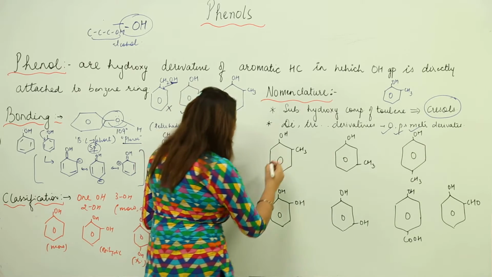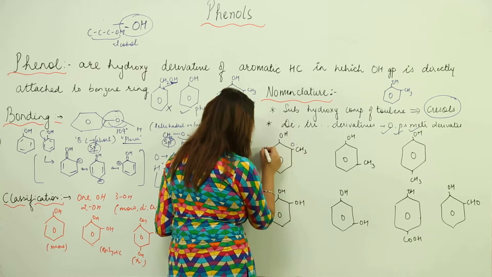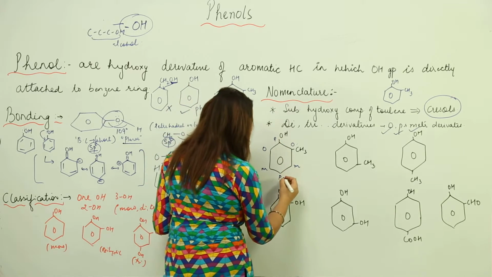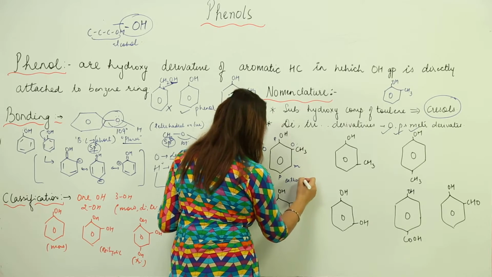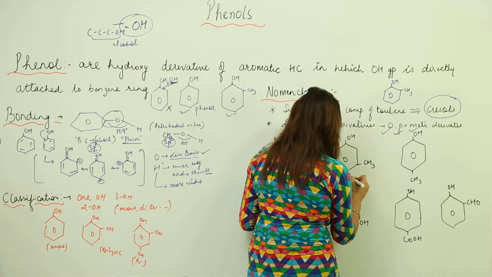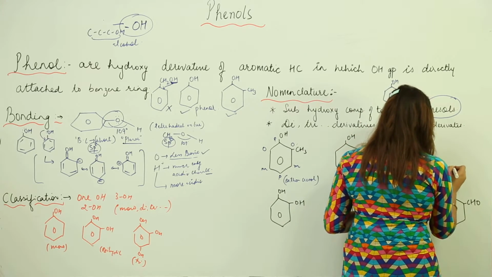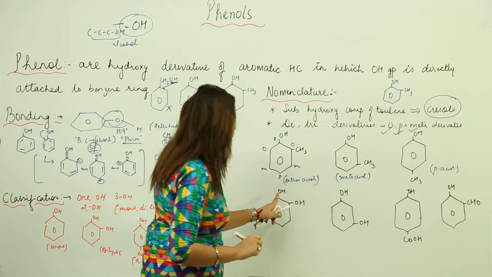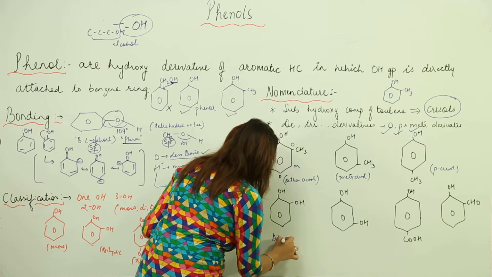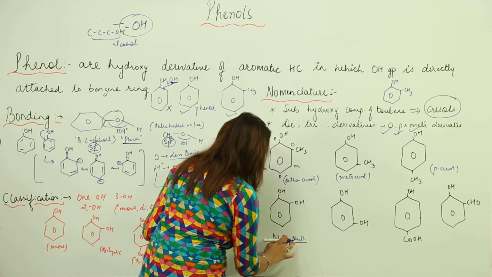Here you can see that the CH3 group is present at the ortho position, because we know that these are our ortho positions, these are our meta positions, and this is our para position. So what is the common name for it? It is orthocresol. And like this is meta, so it is metacresol. These are the common names actually. This one is paracresol. Likewise, if 2 OH groups are present, we will say that it is a dihydroxyphenol, or dihydric phenol.